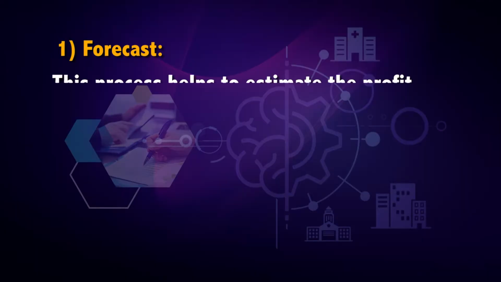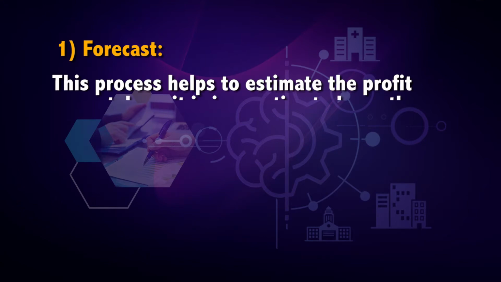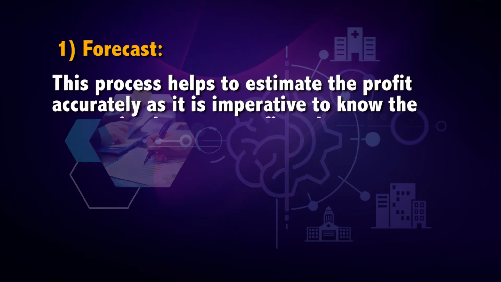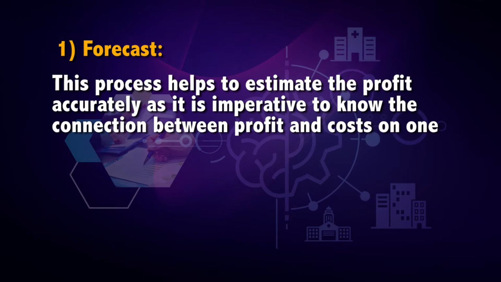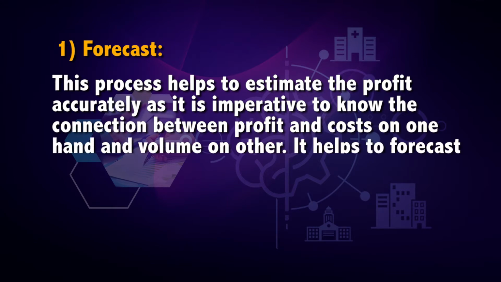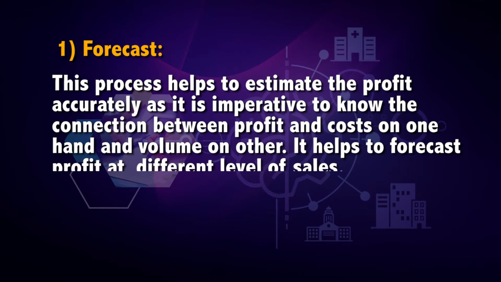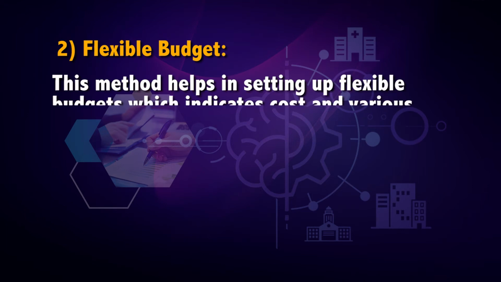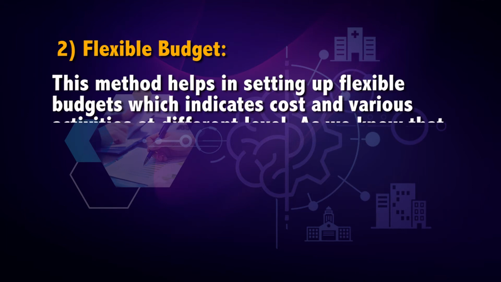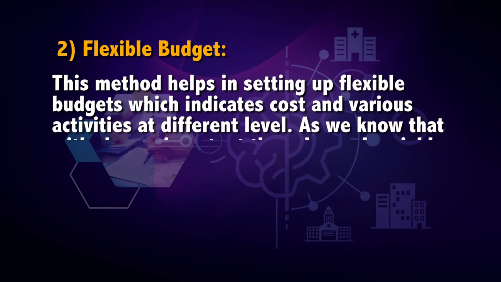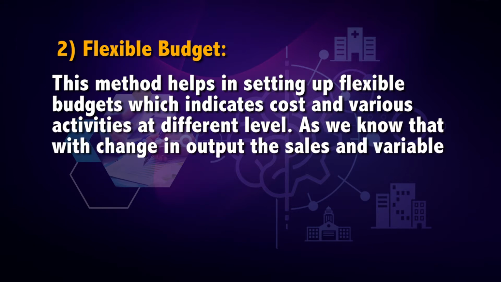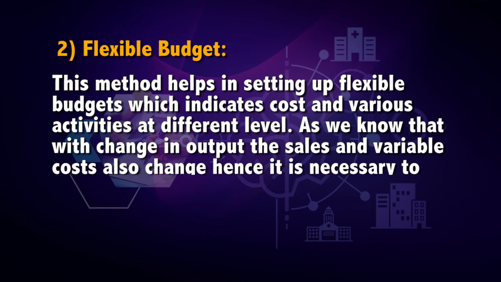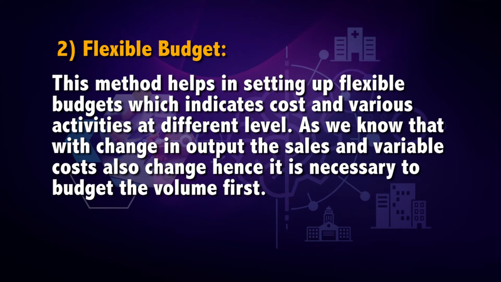Number 1, forecast. This process helps to estimate the profit accurately, as it is imperative to know the connection between profit and costs on one hand and volume on another. It helps to forecast profit at different levels of sales. Point number 2 is flexible budget. This method helps in setting up flexible budgets which indicate cost and various activities at different levels. As we know, with change in output, the sales and variable cost also change. Hence, it is necessary to budget the volume first.